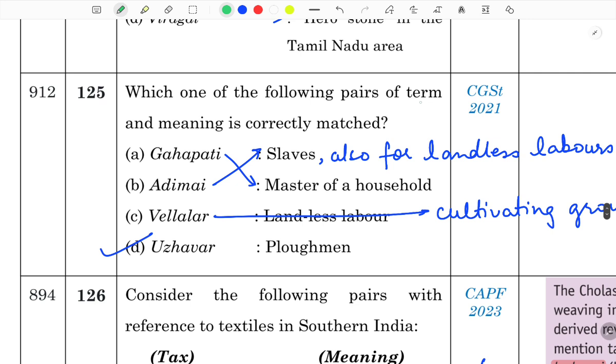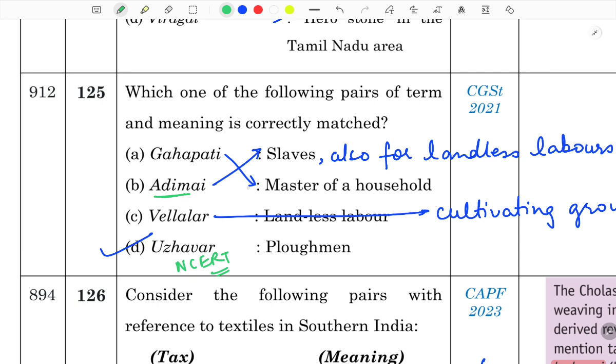Which one of the following pairs of the term and meaning is correctly matched? Again, from the notes, Gahapati, Adimai is not in your notes. Nor is the Uzavur. But I think Uzavur is in your NCERT. Okay, and this is the correct one. They were the ploughmen.